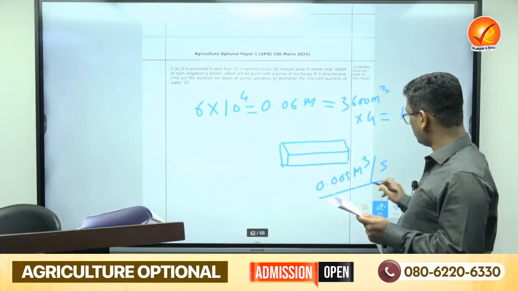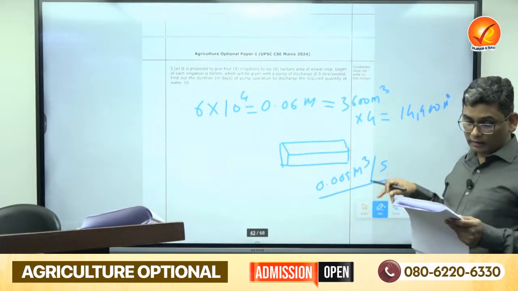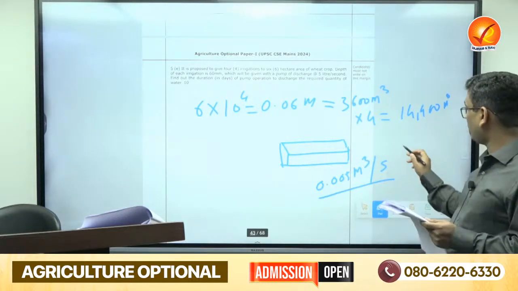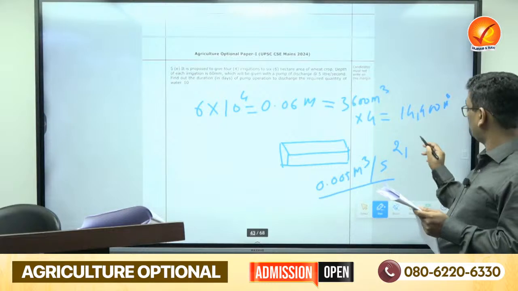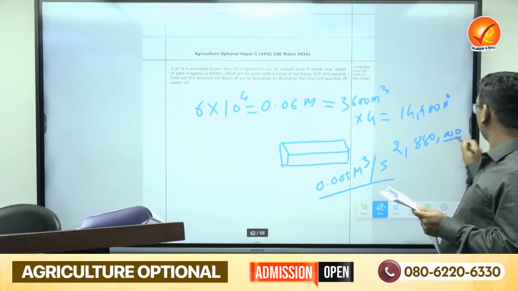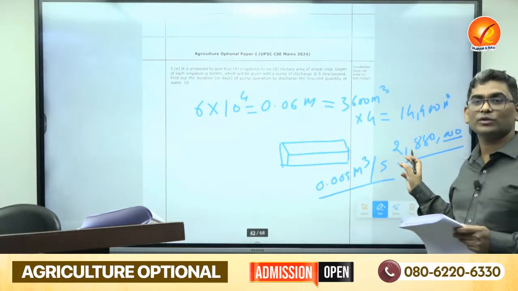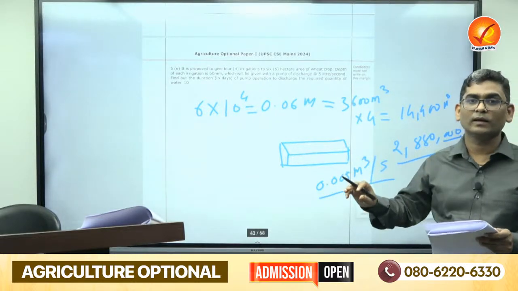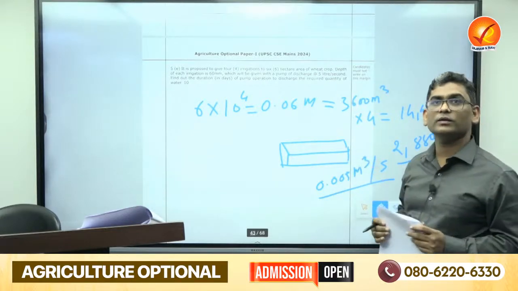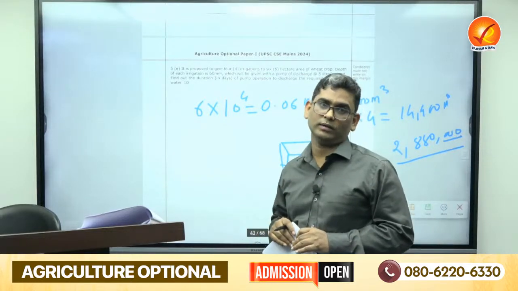So the total volume, if you want to irrigate 4 times, will take around 288,000 seconds. Okay, that much it will be. Seconds we will require. So we have to just convert these seconds into hours and hours into days. So what was the answer for this one? 33.33 days will be required for this.